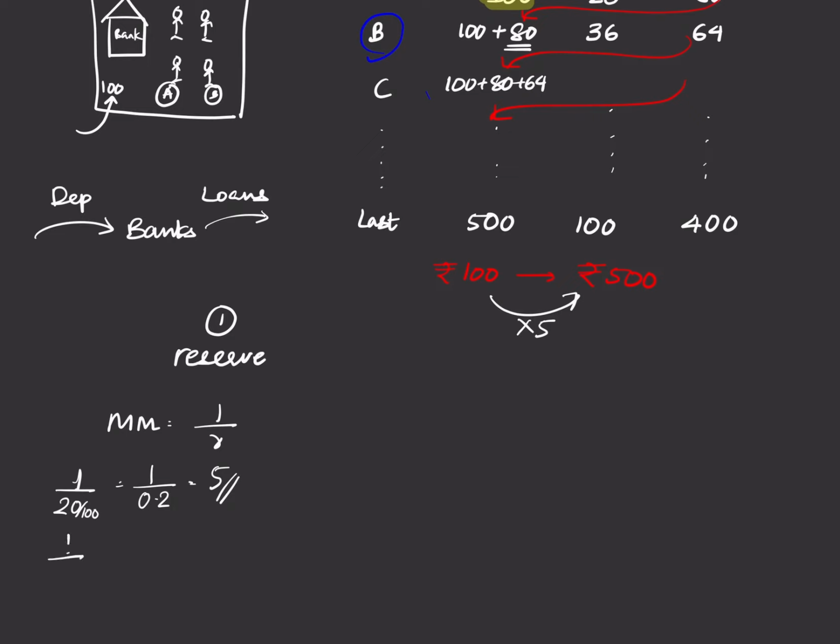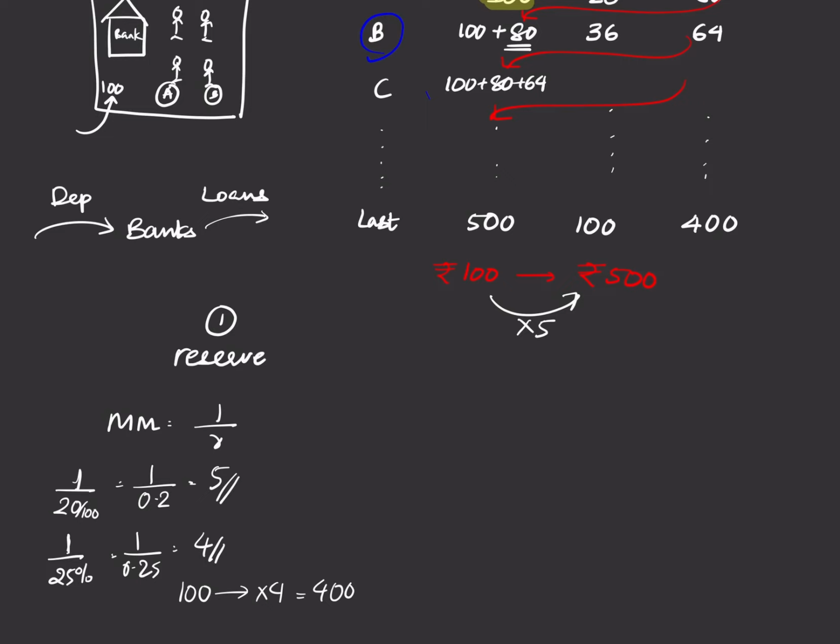For example, take the reserve ratio as 25%. Then the money multiplier would be 4. That means 100 rupees will become 400 rupees at the end. So the bank has created 300 more rupees. And that's how money multipliers work. It depends on the reserve.